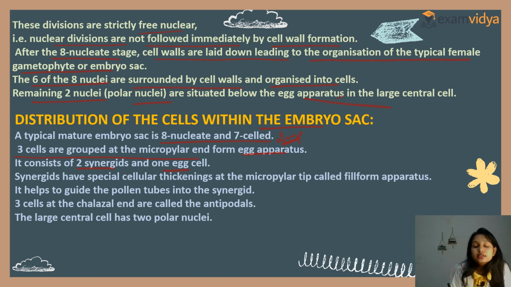Clear? Synergids have special cellular thickening at the micropylar tip to form the filiform apparatus. What does it do? It helps to guide pollen tubes into the synergid. Clear? Three cells at the chalazal end are known as antipodals, and the large central cell has two polar nuclei.